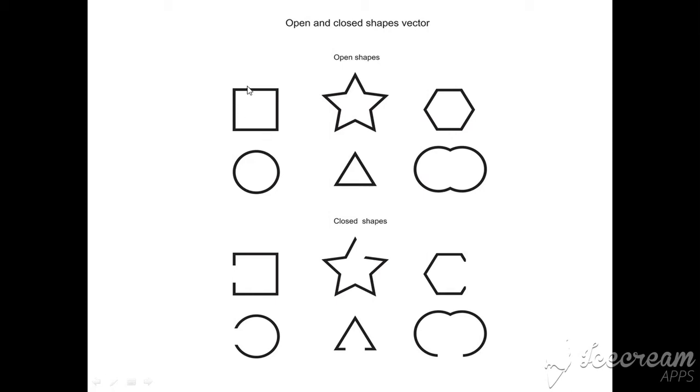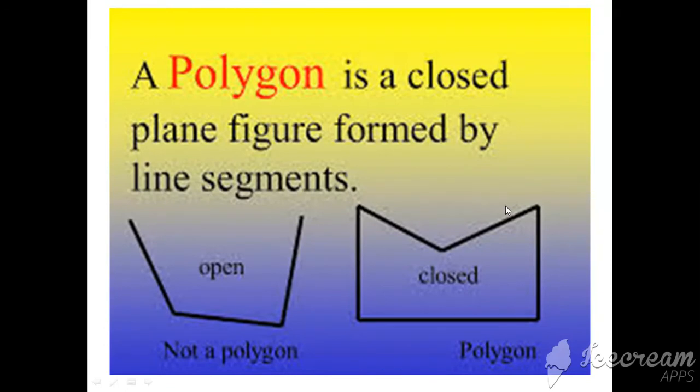Starting and ending point is the same. So these all are closed shapes. Now you understand closed and open.